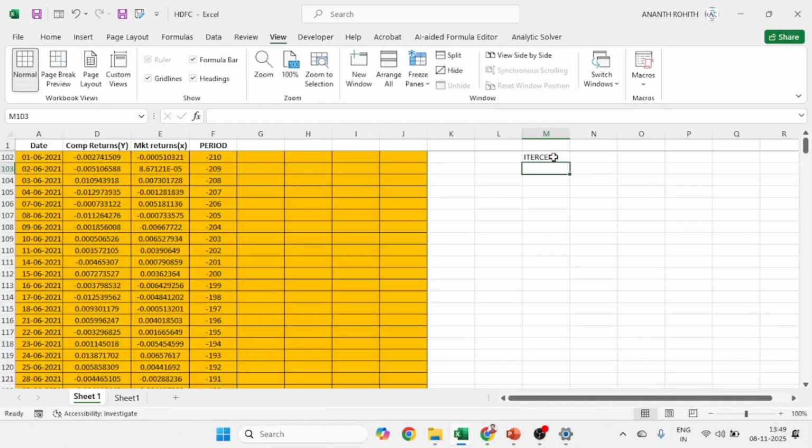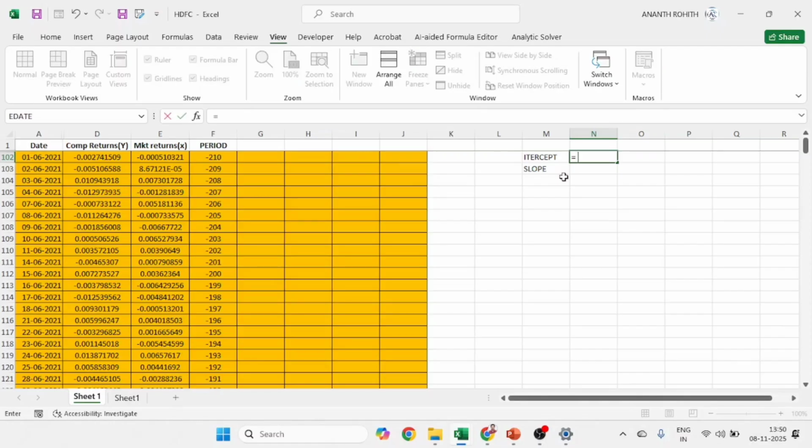Intercept means when the market return is 0, what is the variation in company returns. Then slope. Slope tells the impact of market on how much percentage variations are explained by the market variable. So that is slope here, the impact of market returns on company returns.